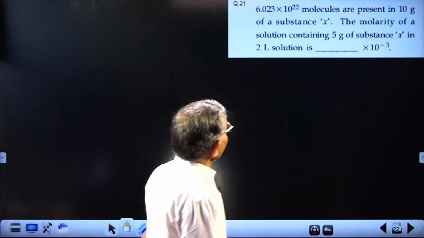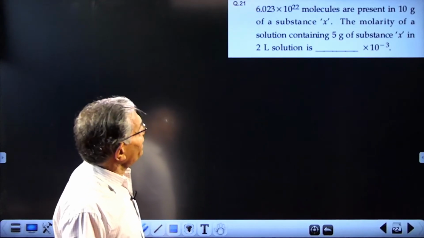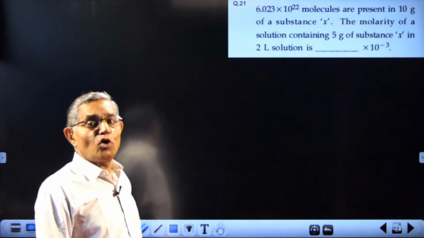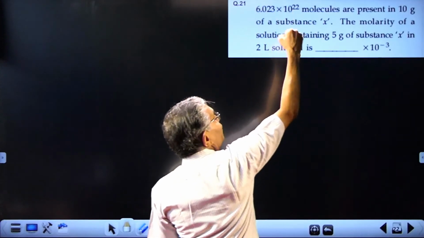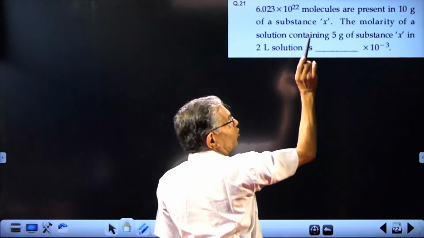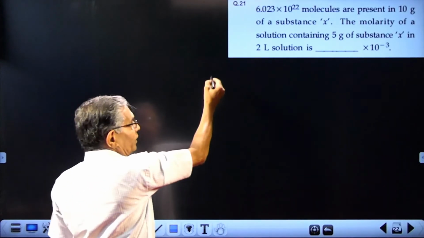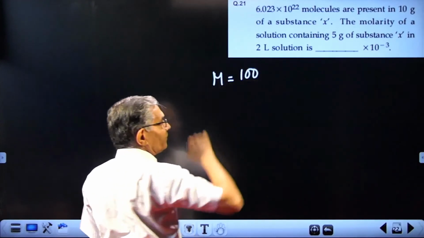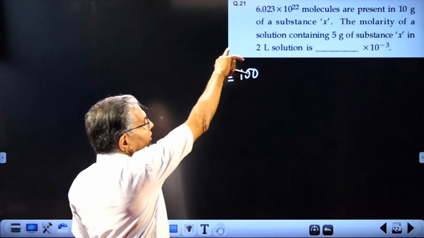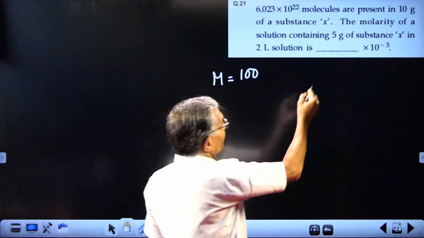Then, 6.023 × 10^22 molecules are present in 10 gram of a substance. So, what is the molecular weight? 6.023 × 10^23 molecules constitute 1 mole, meaning molecular weight will be 10 times that given number. So, directly the first sentence gives you molecular weight equal to 100. 1/10 mole weighs 10 gram. So, 1 mole will weigh 100 gram.